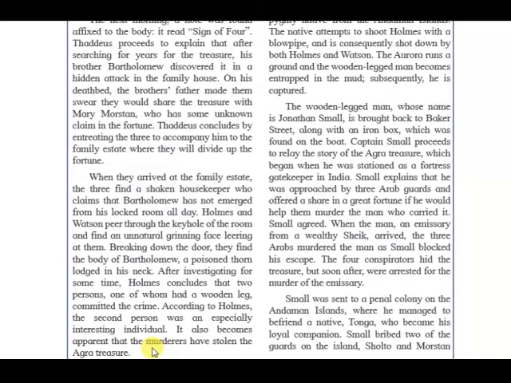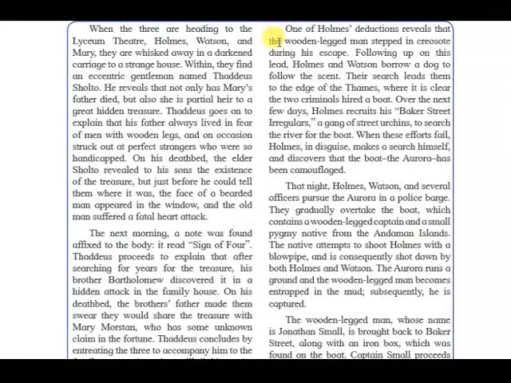So they come to know about the Agra treasure, and the two people who are behind the crime, one of them has a wooden leg, and the second is a very interesting individual. In these detective fiction stories, if you have heard about them, Sherlock Holmes would never reveal the real murderer. Now Mary also comes to know that her father being lost, the death of Bartholomew and others, is somehow related to a treasure. And this is the story, this is the theme of the novel.